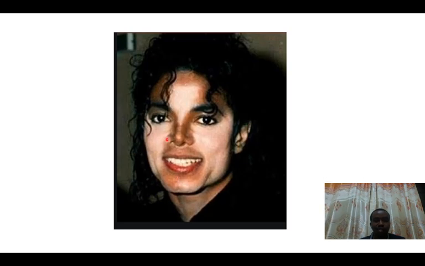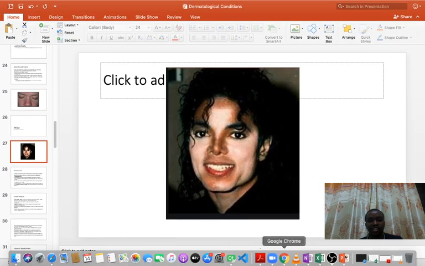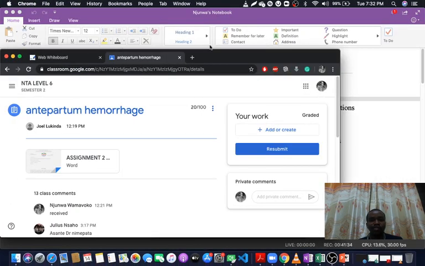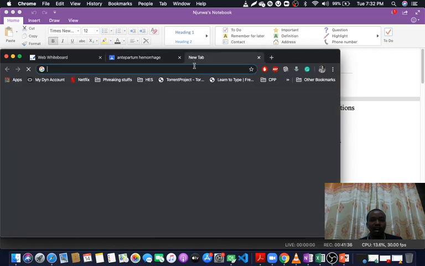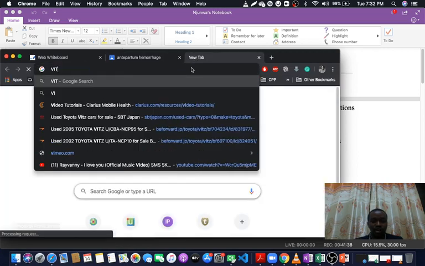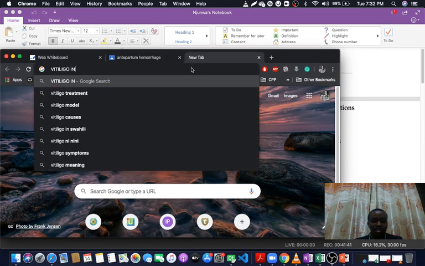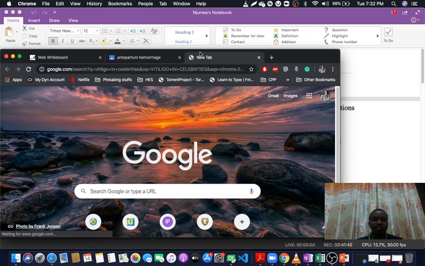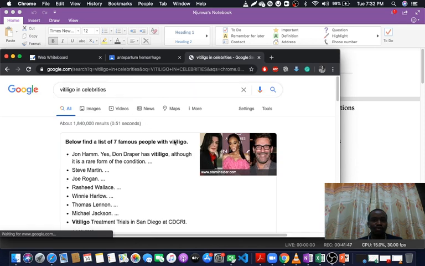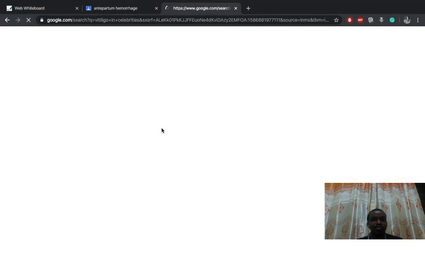It can be around the mouth. If you happen to search over the internet, you'll find out that many people have vitiligo, including celebrities. It's very important you know this disorder, because you will meet different people, and many people, when they see these people with vitiligo, they think these people have been burnt.